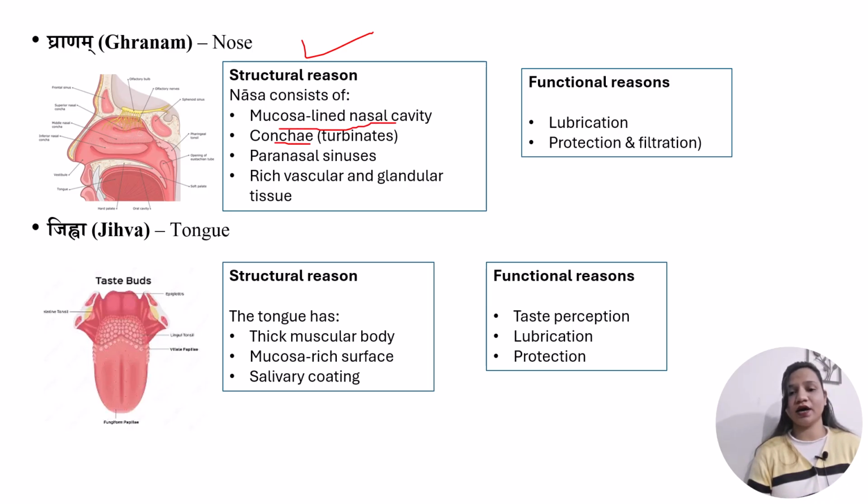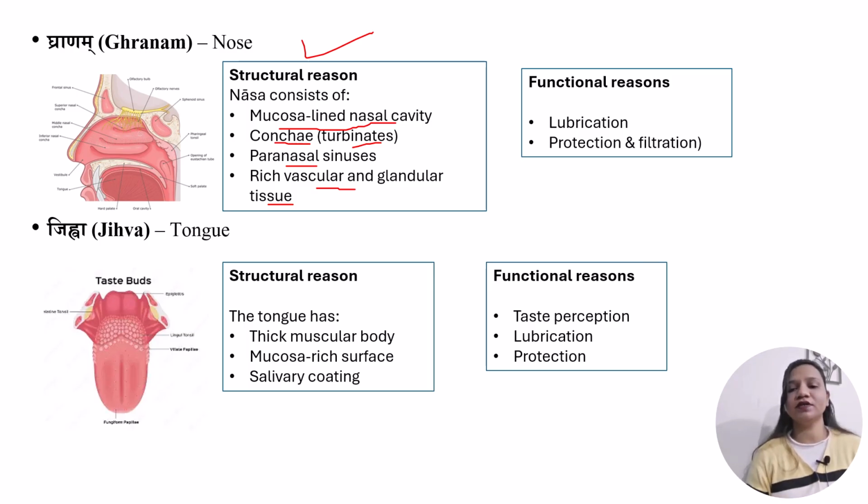It contains conchae, which are also known as turbinates, paranasal sinuses, and rich vascular and glandular tissues. All these structures are moist, soft, sticky and also heavy in quality, which are all the gunas of kapha dosh, indicating kapha dominance here structurally.